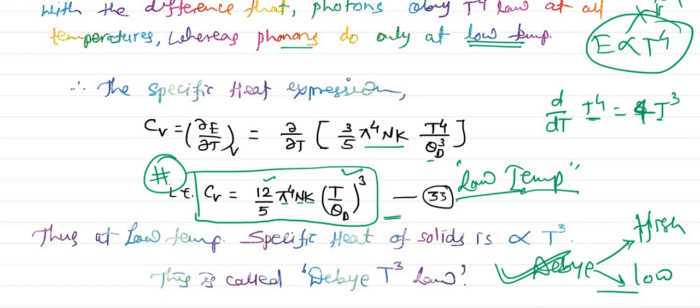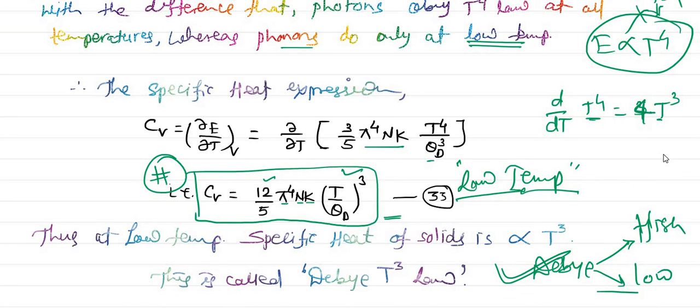Whenever you are discovering something new in physics, there is an unwritten rule: we should not violate the previous things, and that is what Debye has done. Debye has not violated Stefan's law. Therefore Debye put up a very valid theory, which holds good at low as well as high temperature.